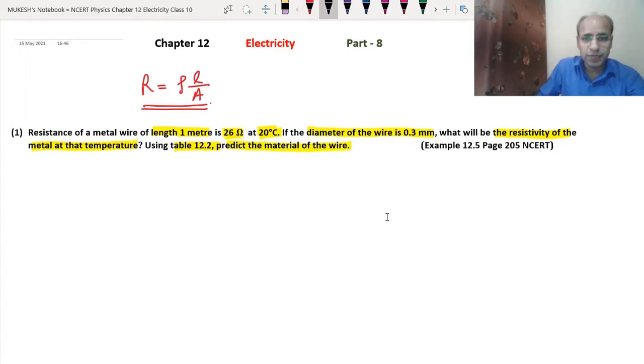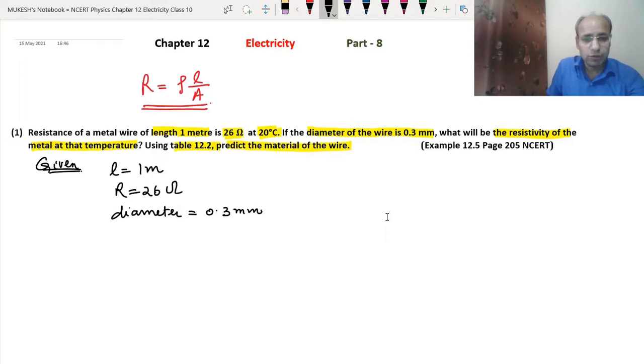So first we will write the given. Length is 1 meter, means L equals 1 meter, and resistance is 26 ohm, so R is 26 ohm. The 20 degrees Celsius we don't need to write. The diameter of the wire is given as 0.3 millimeter, and this is given to find the area of the cross section.